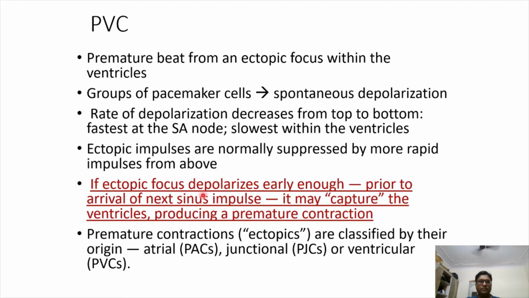However, if the ectopic impulse depolarizes early enough, prior to the arrival of the next impulse from the SA node, then it may capture the ventricle, producing a contraction. This usually leads to a premature ventricular contraction. It's also one of the ectopics. If it is atrial, then it's premature atrial. It could be junctional, or it could be ventricular, a premature ventricular contraction.